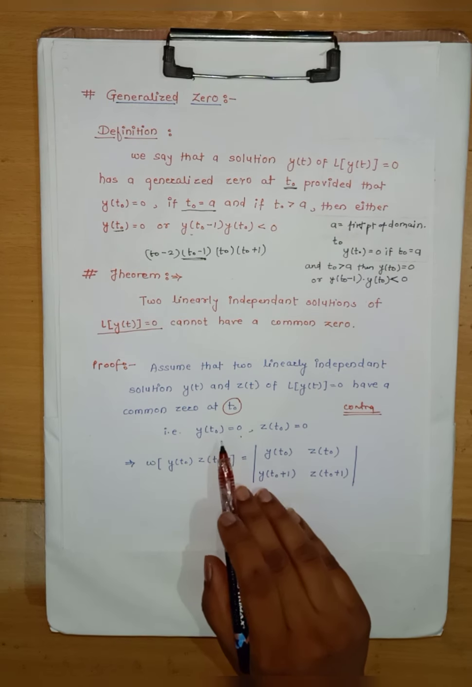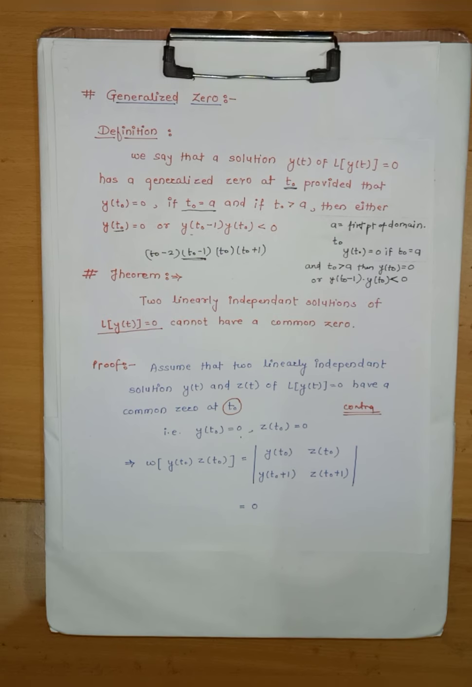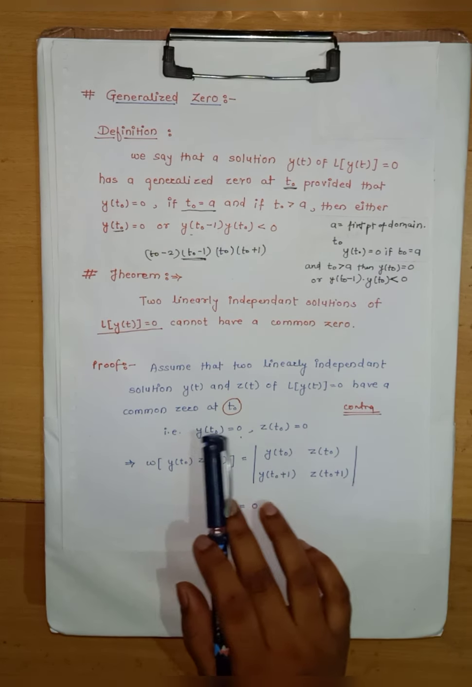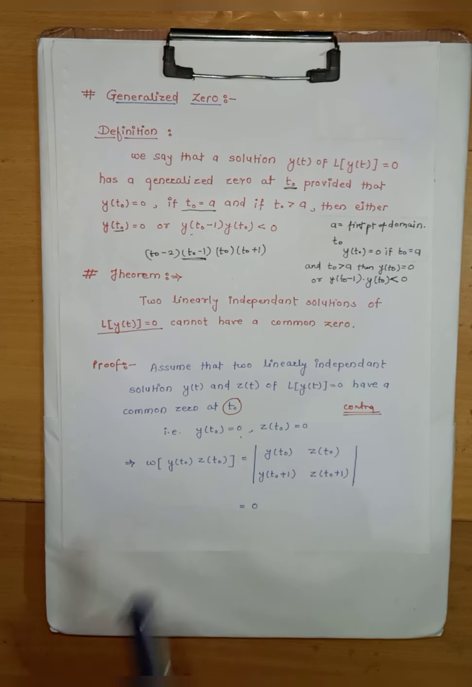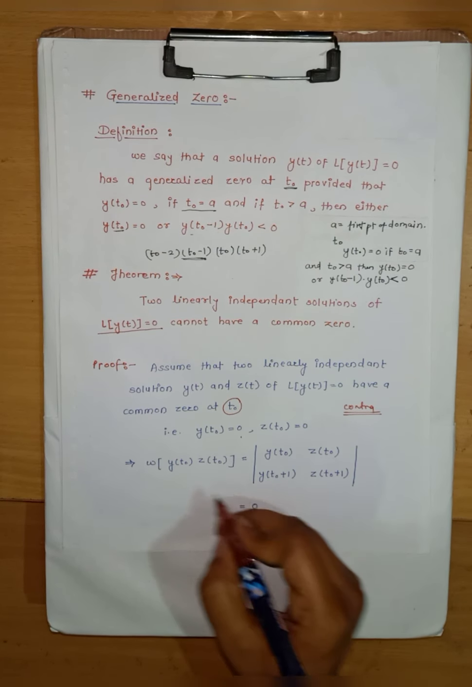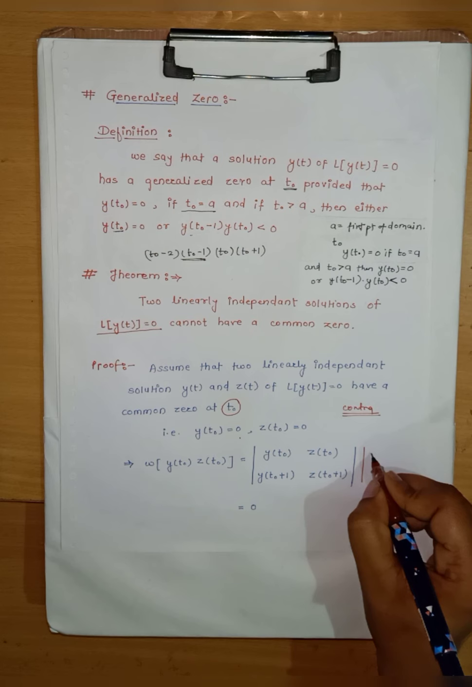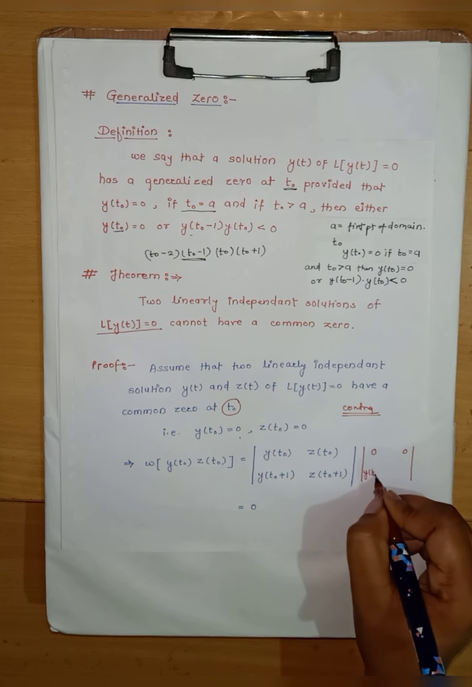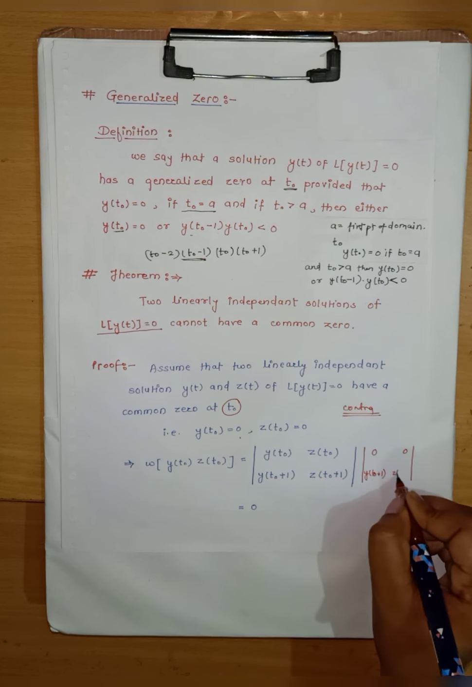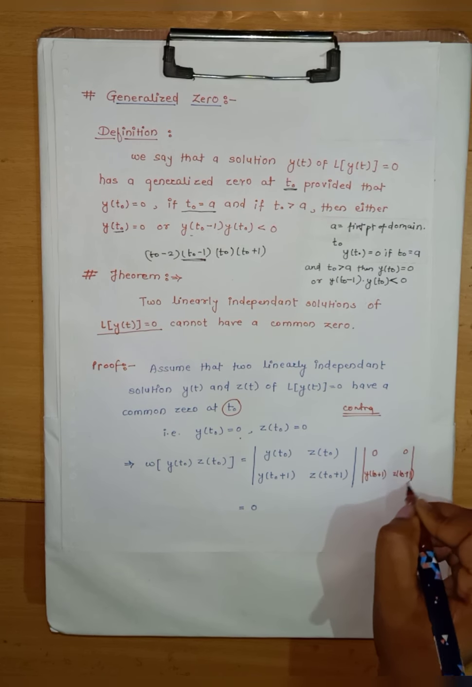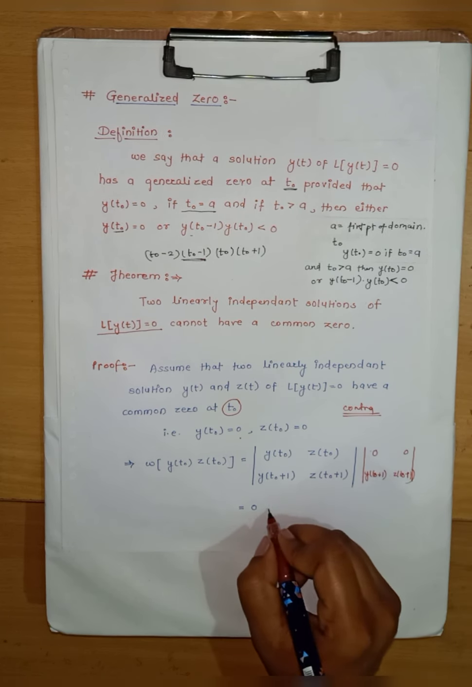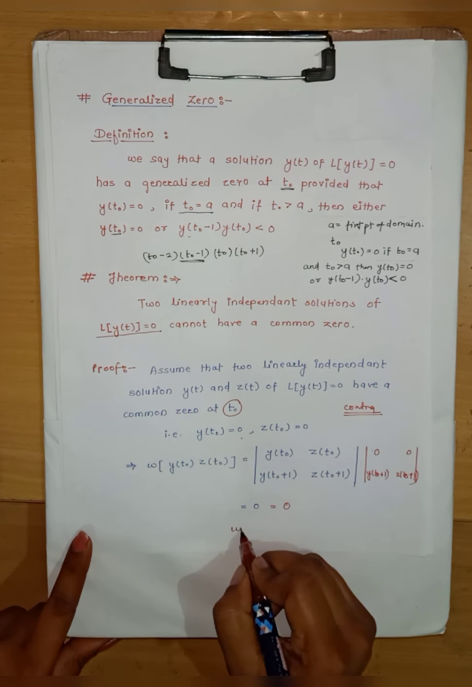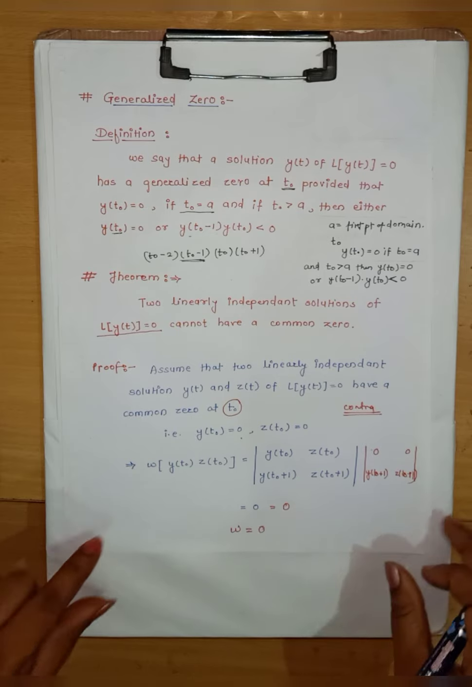So if they are linearly independent solutions of L of y of t equals 0 and they have a common 0 at t0, we will consider the Casoratian of them. And in this Casoratian, the upper values will be 0, and y of t0 plus 1, z of t0 plus 1, this will give us equals 0. So this Casoratian is equal to 0.